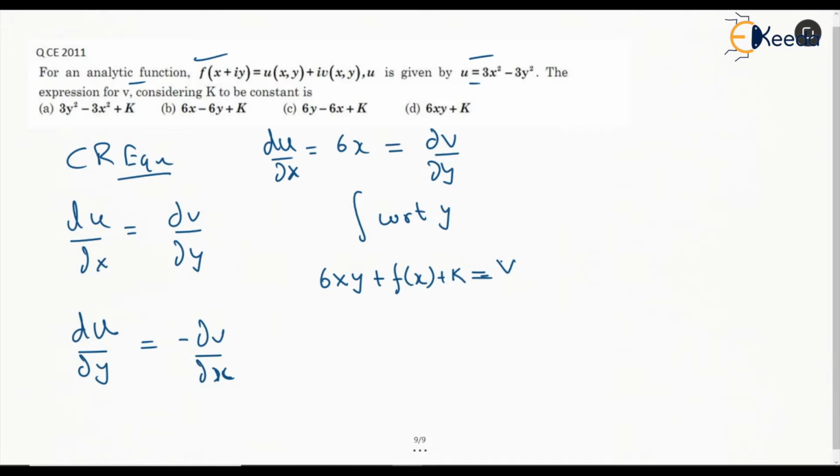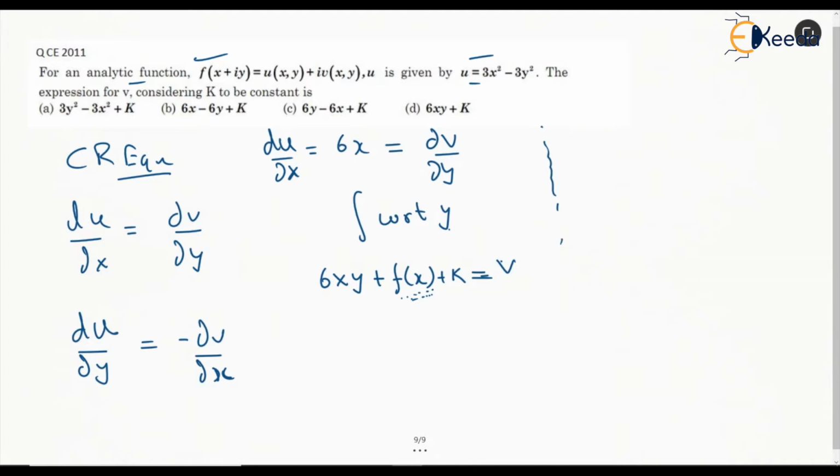Why have we considered f of x here while integrating with respect to y? Because when integrating with respect to y, x will be treated as constant, so in the manner we get this constant, in the similar sense we can get a function f of x which is only a function of x. So this is one case.